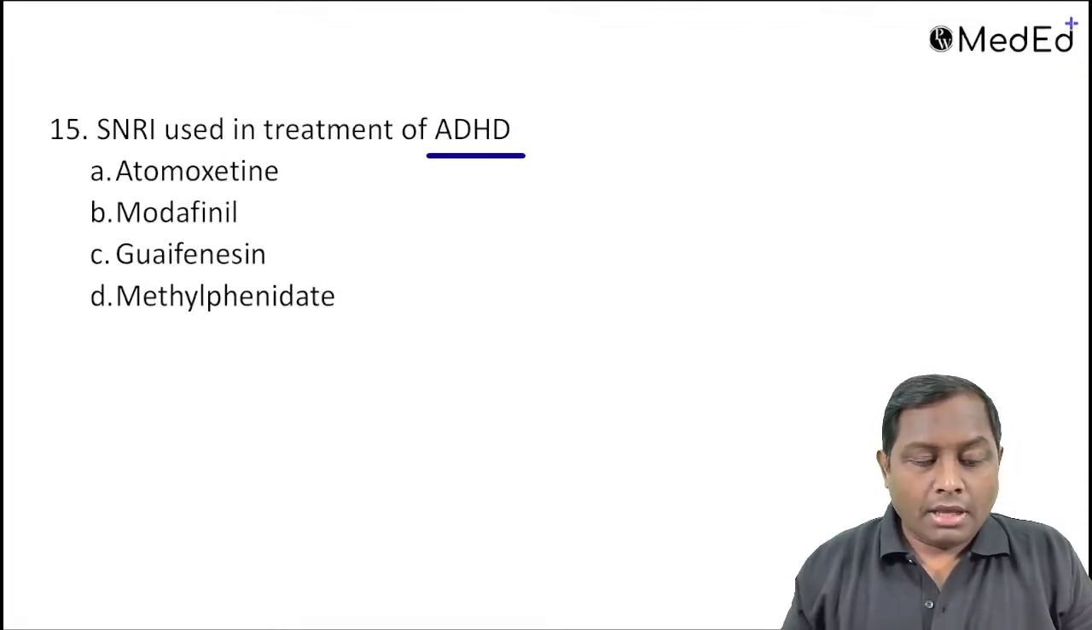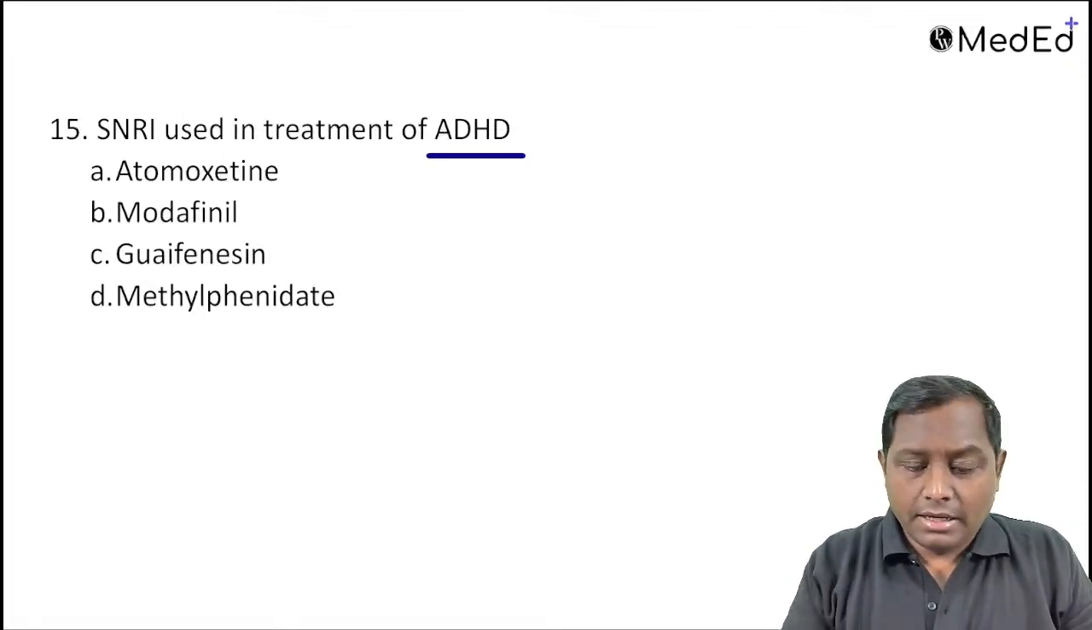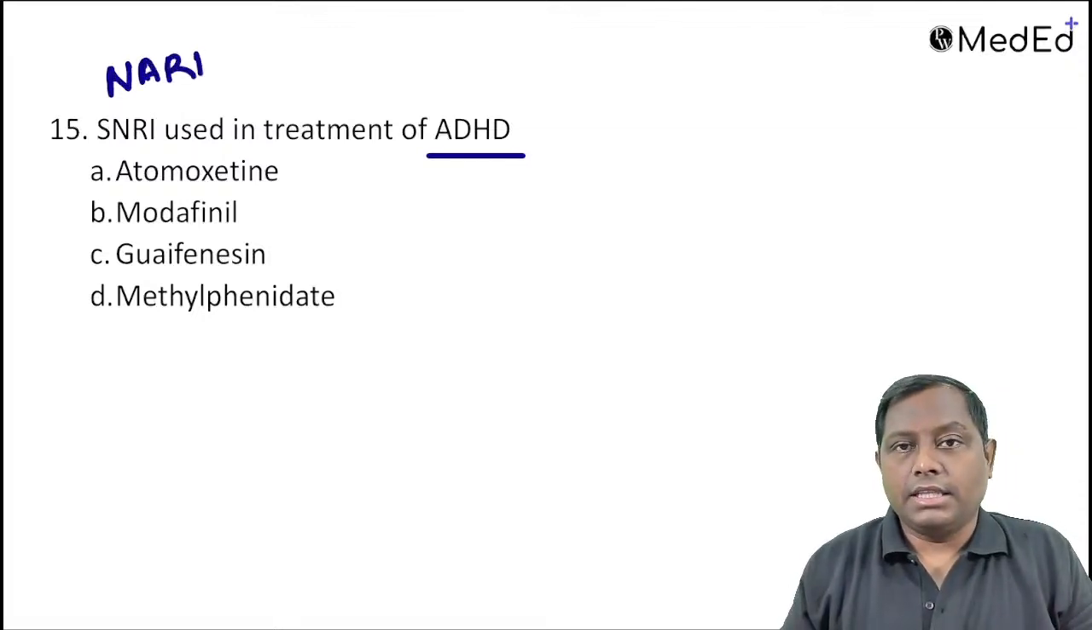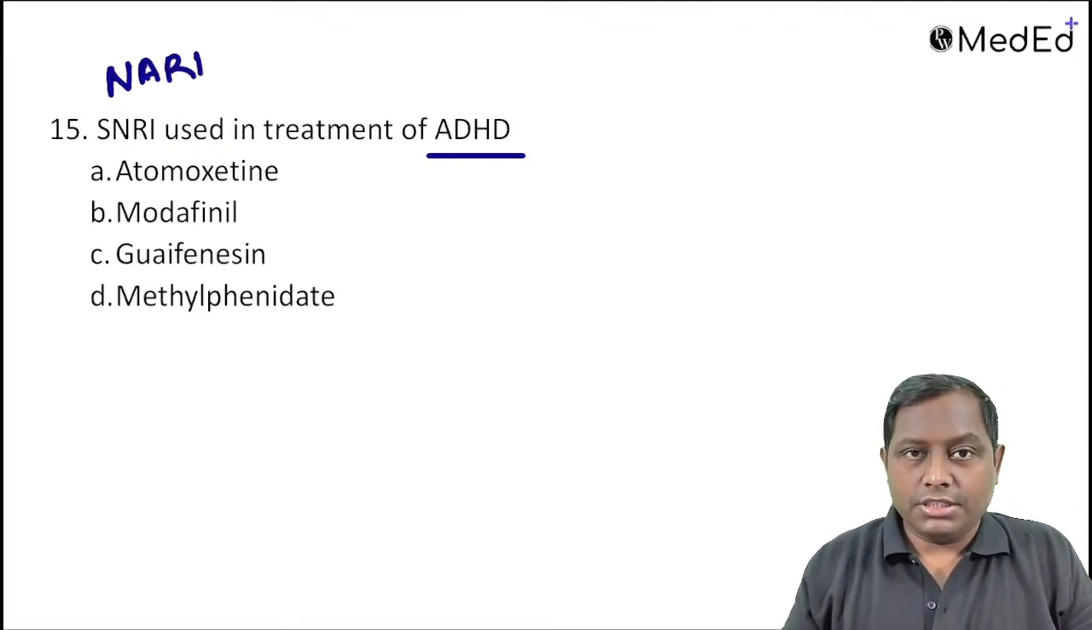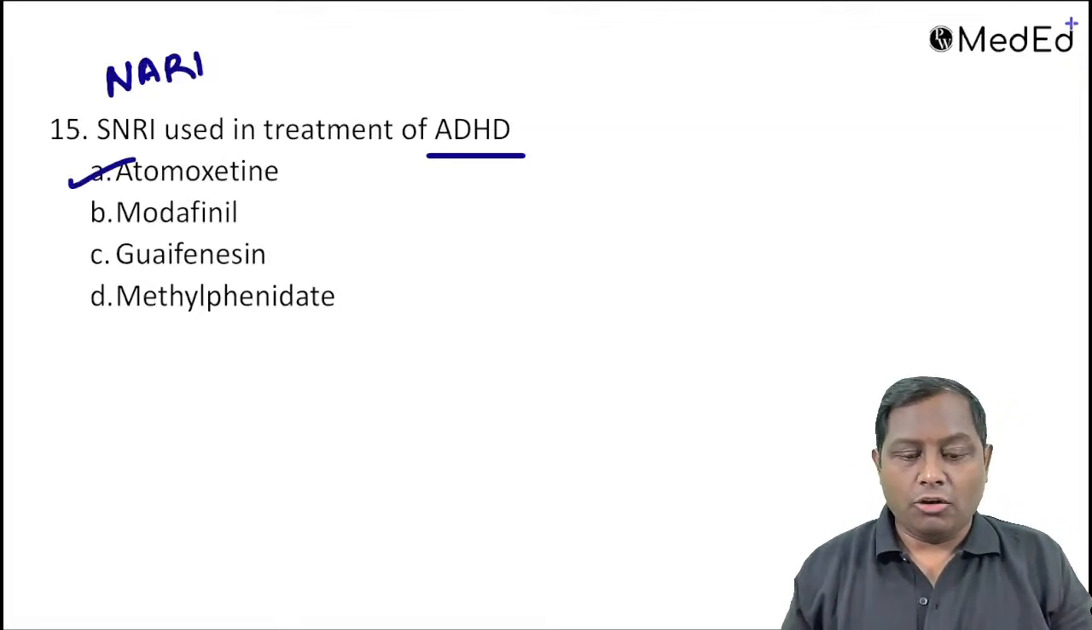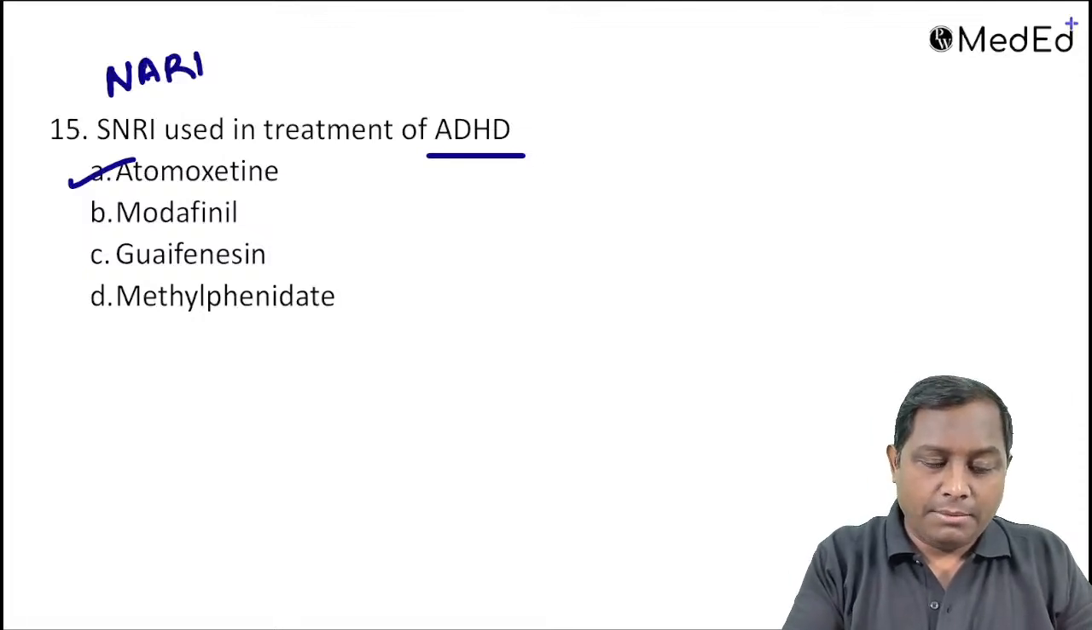If in your options, let us say, there was a noradrenaline reuptake inhibitor, okay, an SNRI, for ADHD, then among the given choices we are going to proceed mainly with atomoxetine. We are going to proceed usually with atomoxetine. Okay, atomoxetine has noradrenaline reuptake inhibiting property.